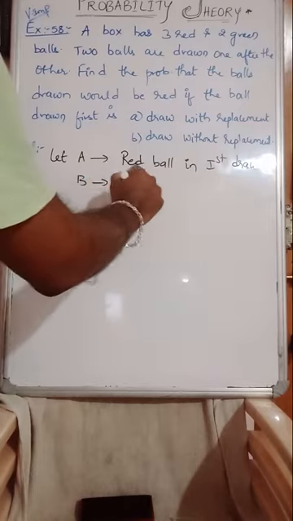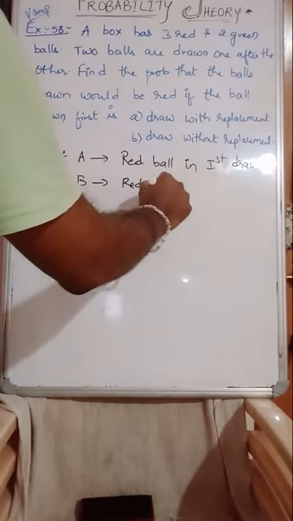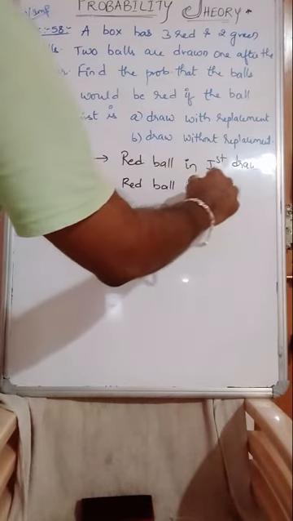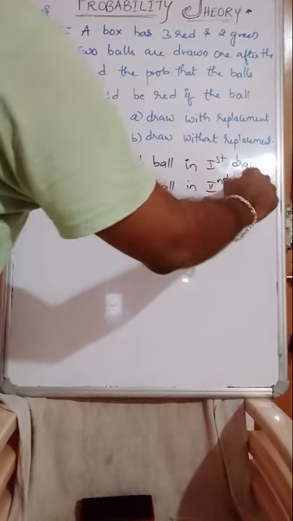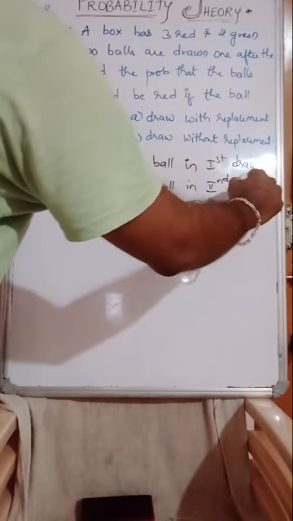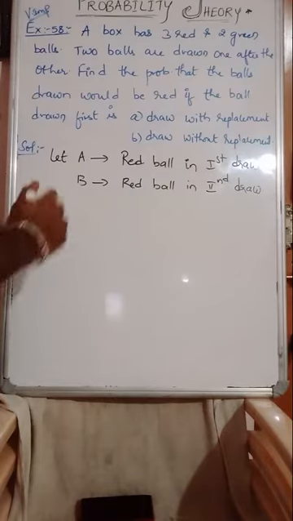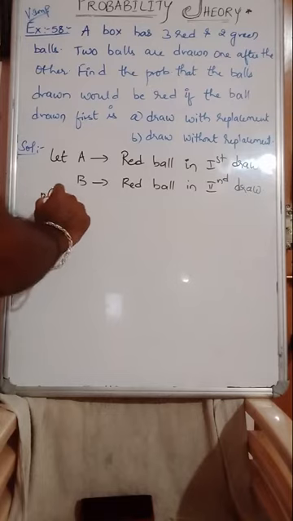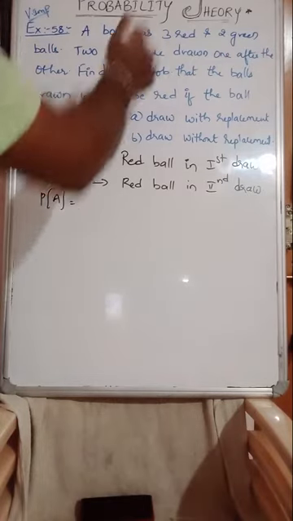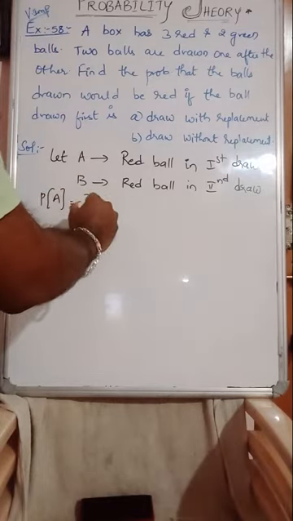Next, B be an event of getting a red ball in the second draw. And the probability of A, getting a red ball in the first draw: 3 red were there, total balls were 5.